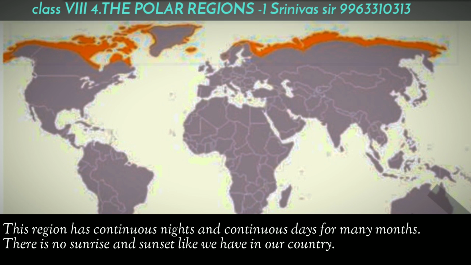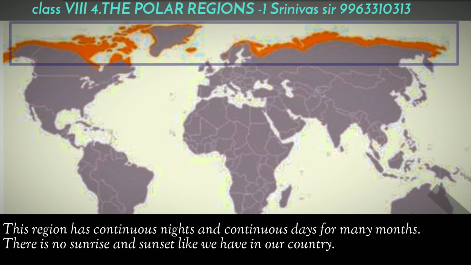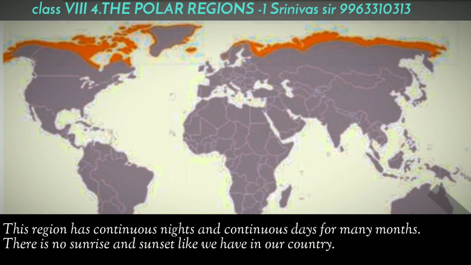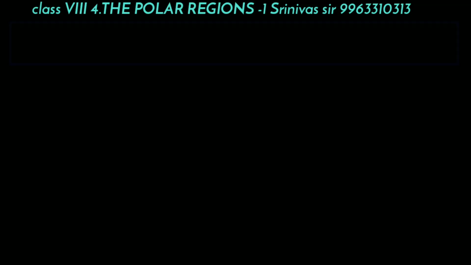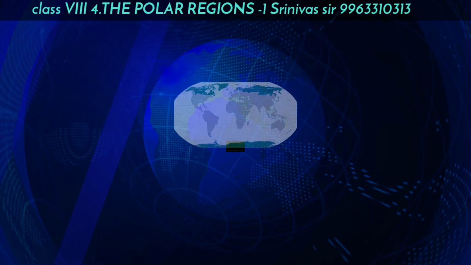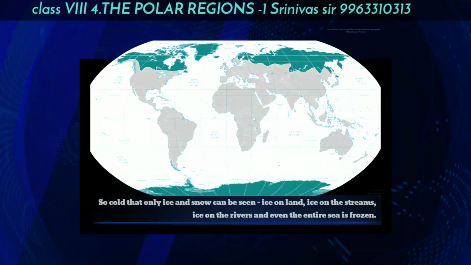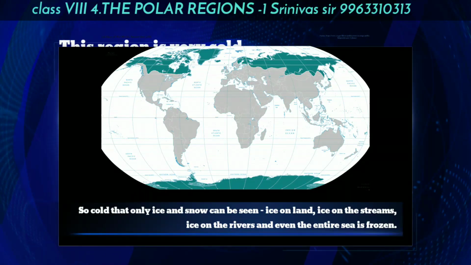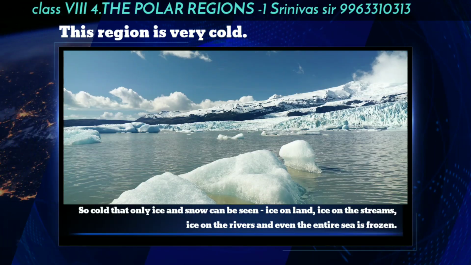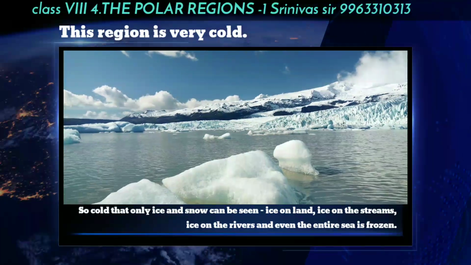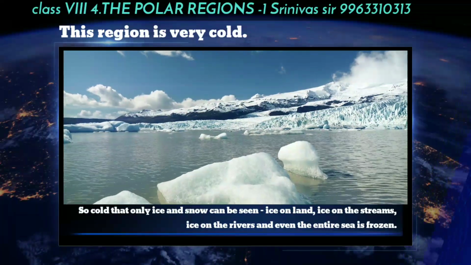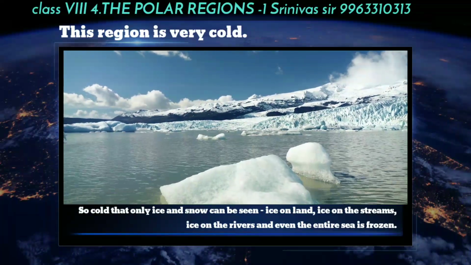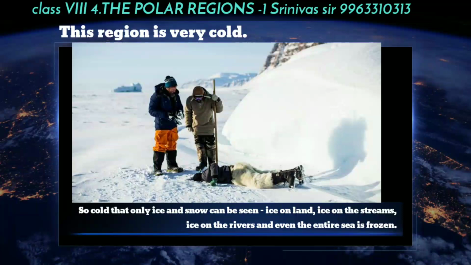But in this region, the climate is very cold during the winter as well as summer. This region is so cold that only ice and snow can be seen. We can see ice on land, ice on the streams, ice on the rivers, and even the entire sea is frozen.